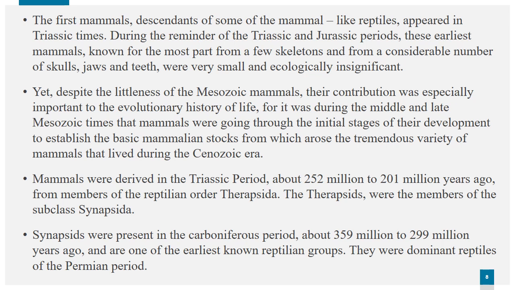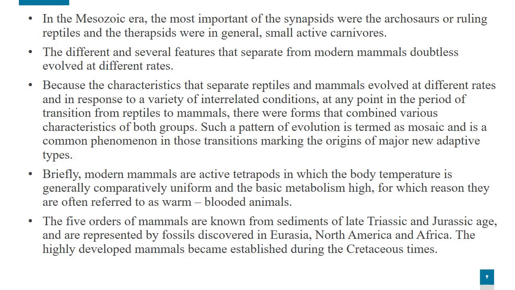derived from the members of the reptilian order Therapsida. The order Therapsida is from the subclass Synapsida. These synapsids were present in the Paleozoic era, from the Carboniferous to the Permian period. Then, in the Mesozoic era, the synapsids became the ruling reptiles called the archosaurs.